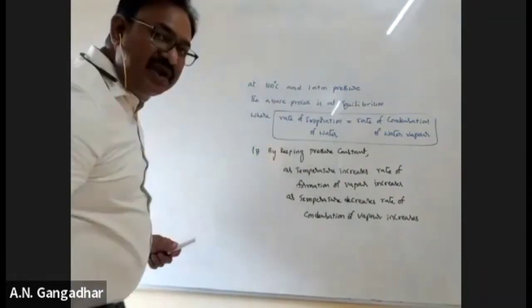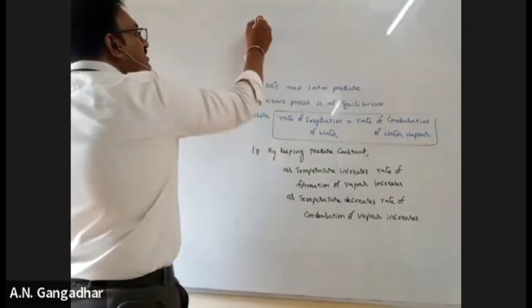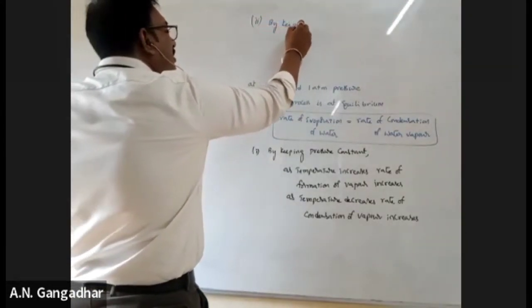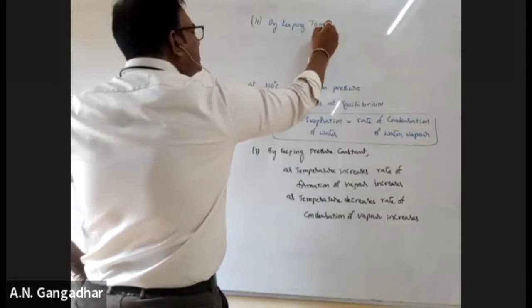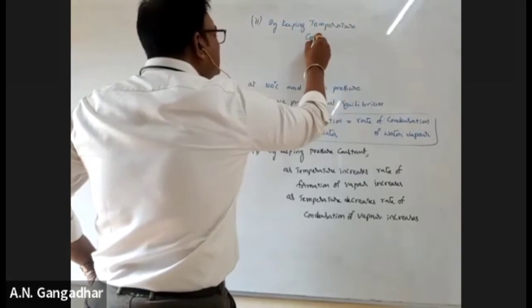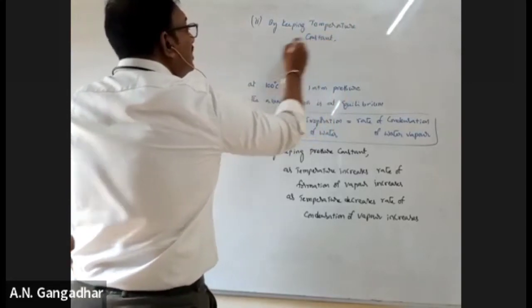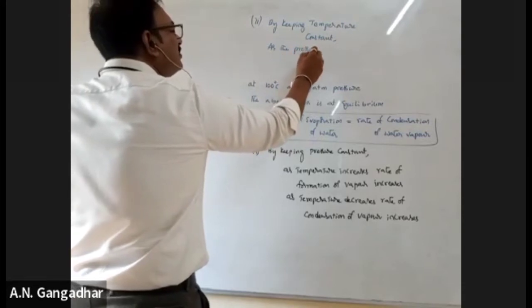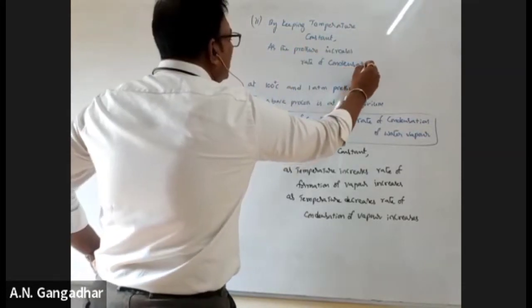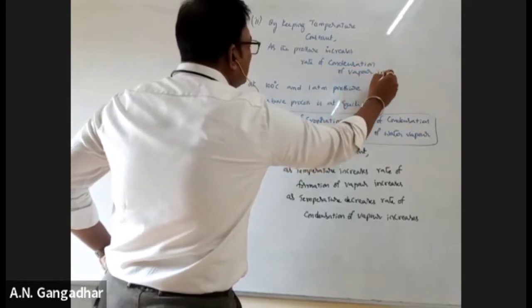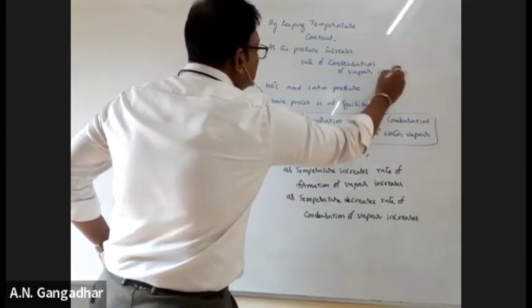Next point, in the same equilibrium. Second, by keeping temperature constant, as the pressure increases, the rate of condensation of vapor increases, meaning the rate of formation of vapor decreases.